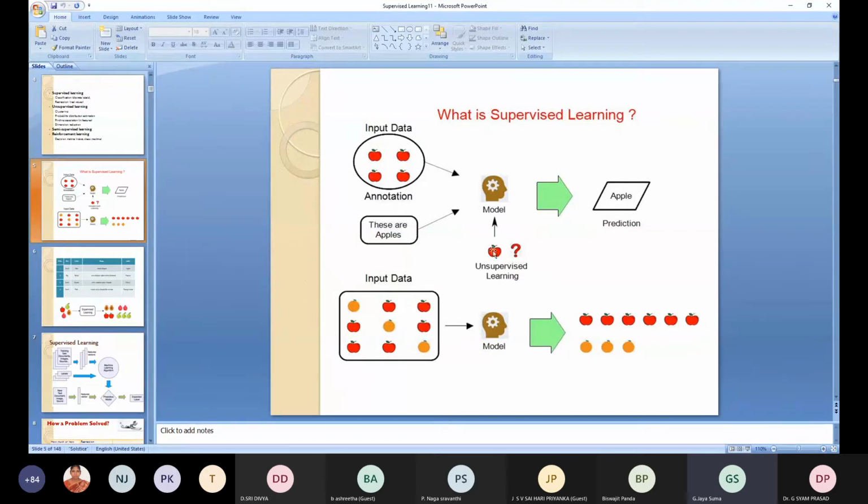If we are not able to find out that this is an apple, but you simply give the input data and ask what is this one, that means you are grouping. This one is one group, apples. For example, if the input data has oranges and apples, and you have built a model, it is able to separate how many apples and how many oranges there are.